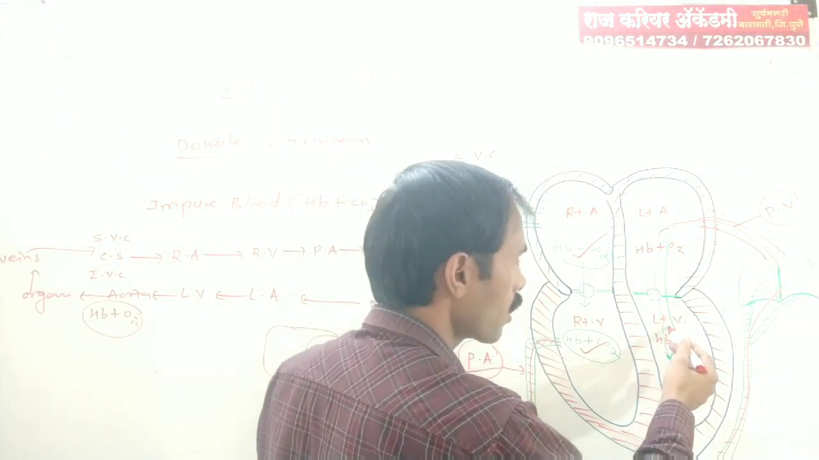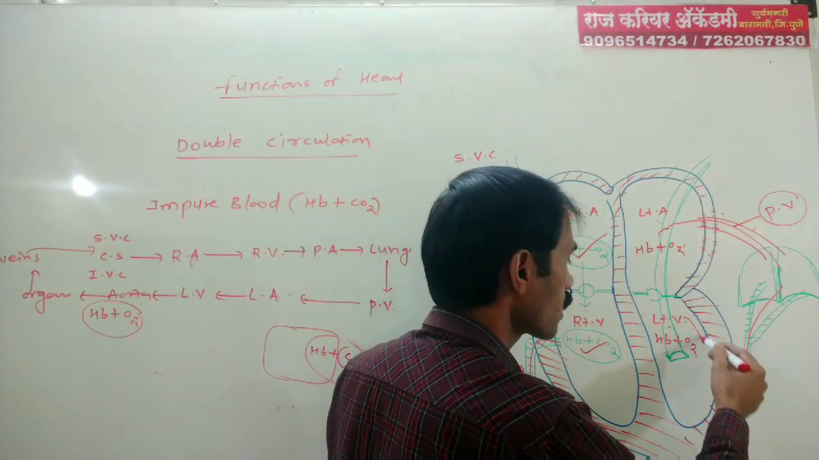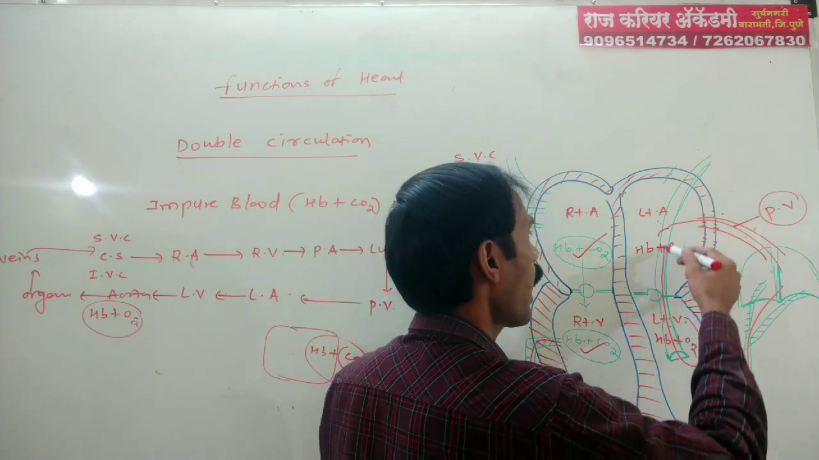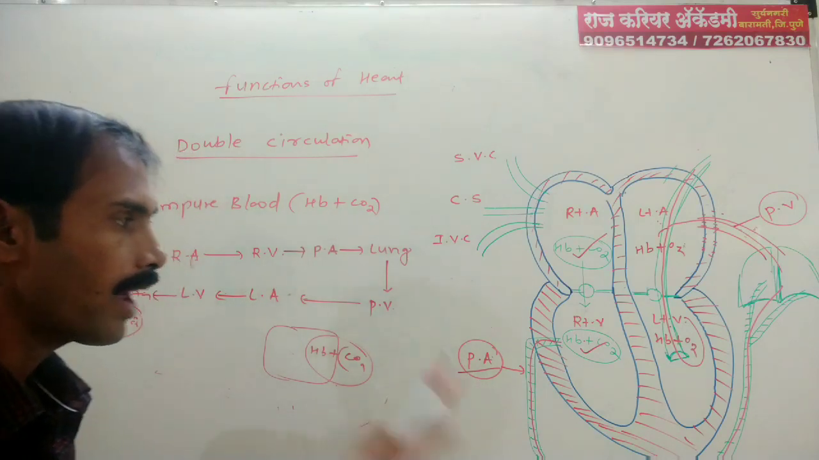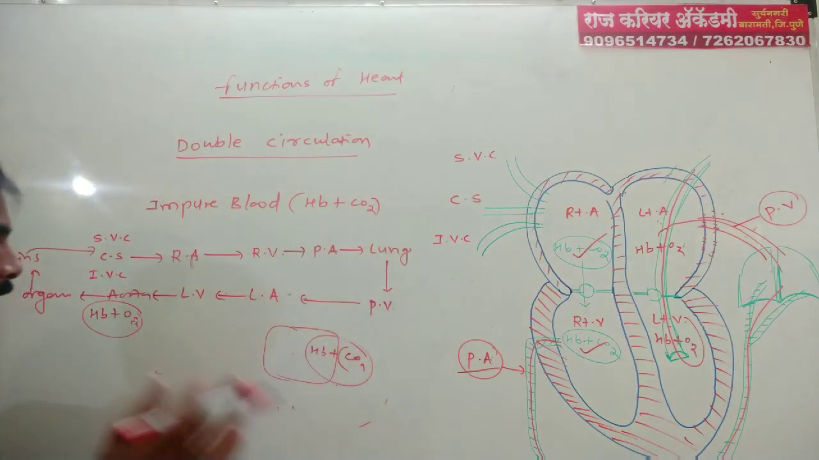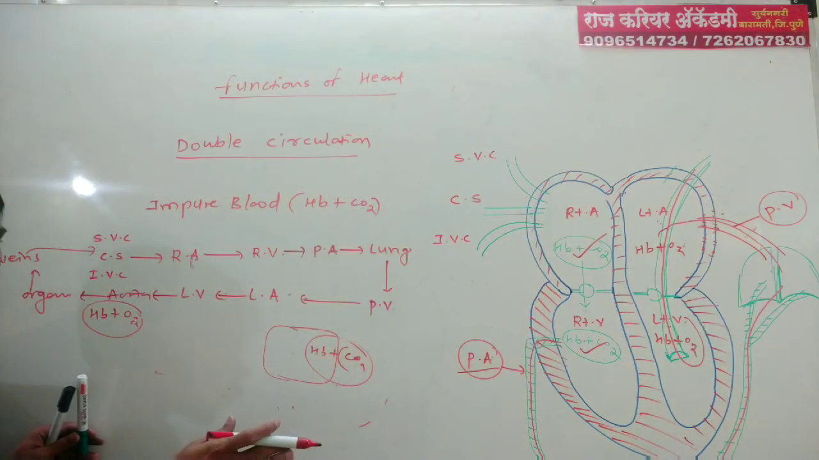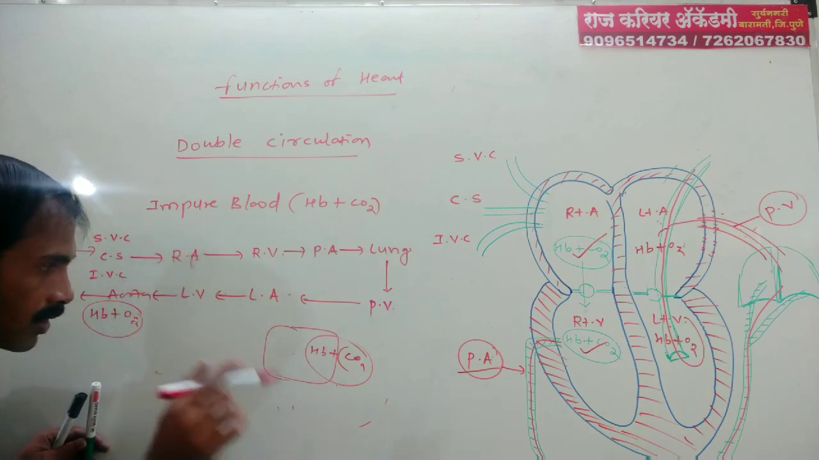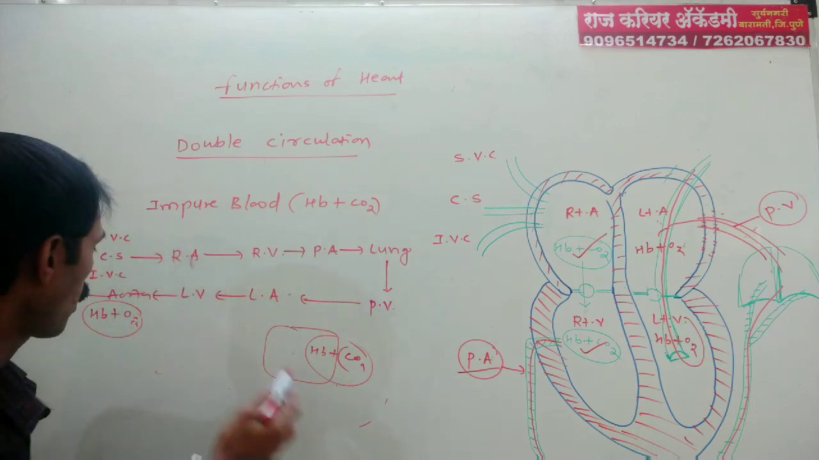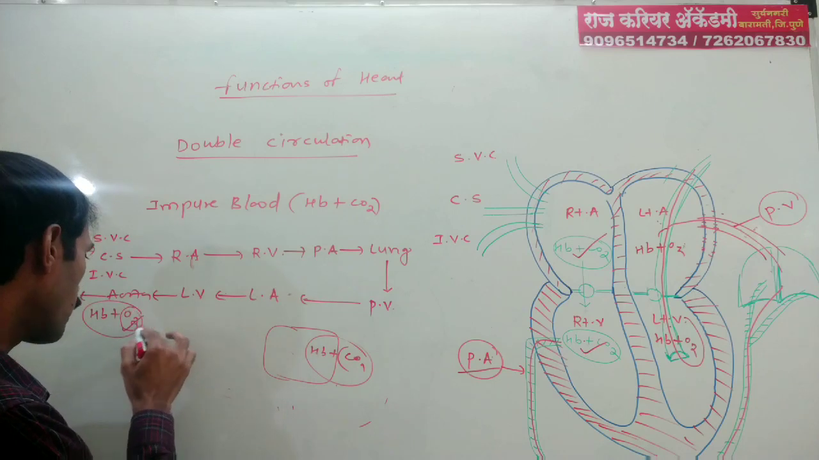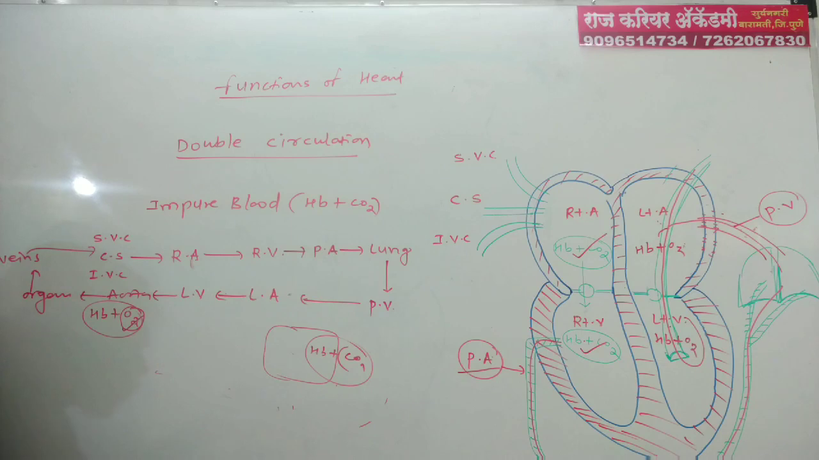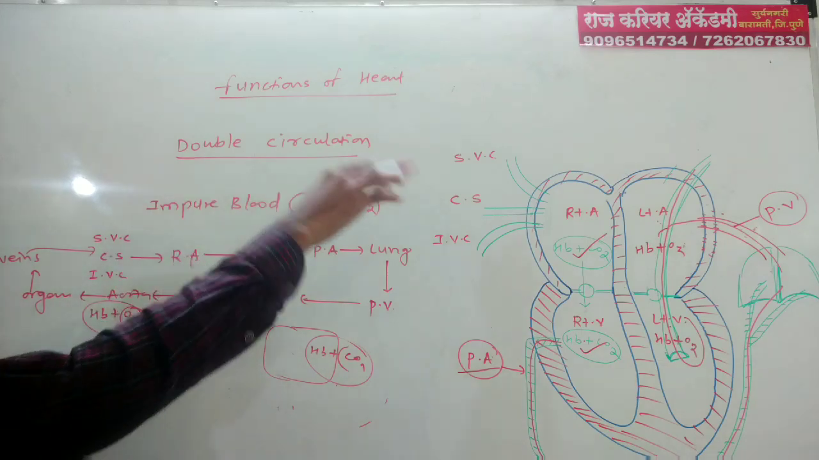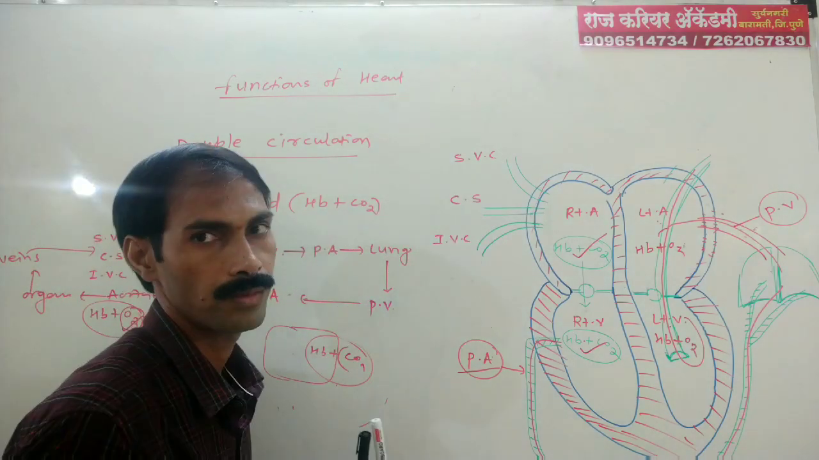From the left ventricle to the aorta, and from the aorta to all organs of the body. In the organ, at the cellular level, assimilation of food takes place, and that assimilation requires oxygen. The oxygen from this pure blood is utilized and carbon dioxide is formed. That carbon dioxide is collected through venules, veins, and the vena cava, and again this track repeats.